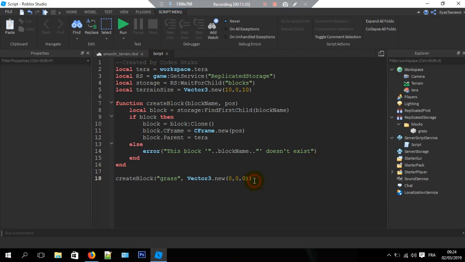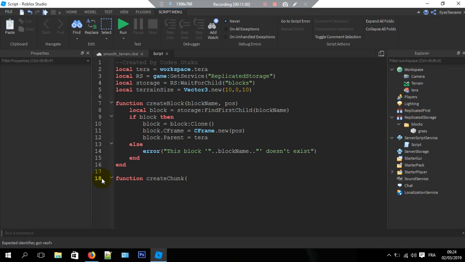Alright, now let's go into creating some more functions. Here another function called create chunk, for example.